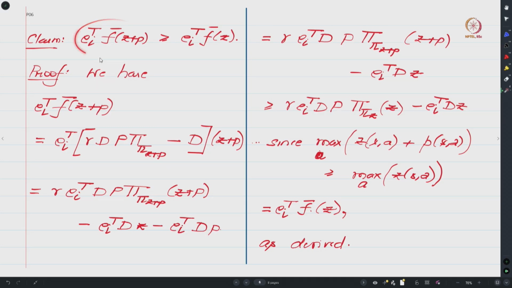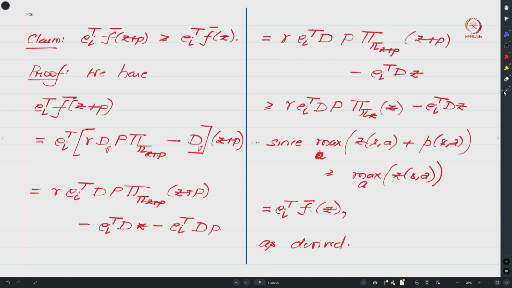So let us check what the ith coordinate of this expression is. e_i over here is the standard basis vector whose ith coordinate is 1, right. So e_i transpose, when I multiply it with this, will give me the ith coordinate. So e_i transpose f bar of z plus p, and now recalling the definition of f bar, it is basically gamma D_nu, right, times pi subscript pi, and since the input is z plus p, it will be pi of z plus p minus D times z plus p, okay, or this D again should be D_nu, right.